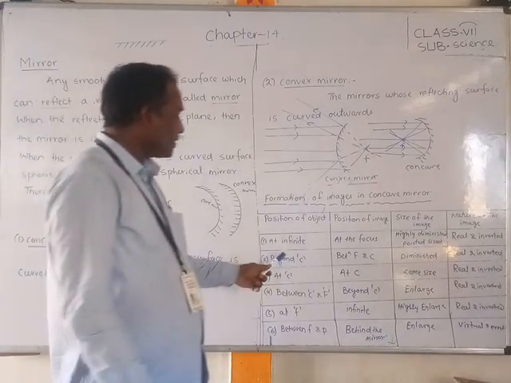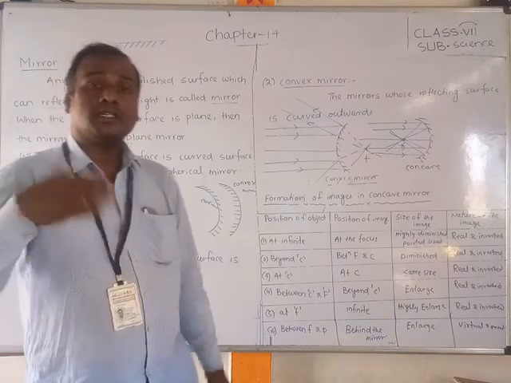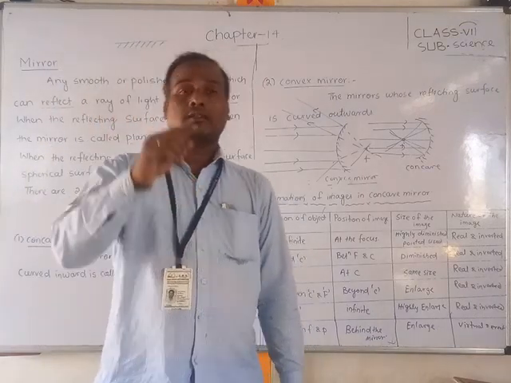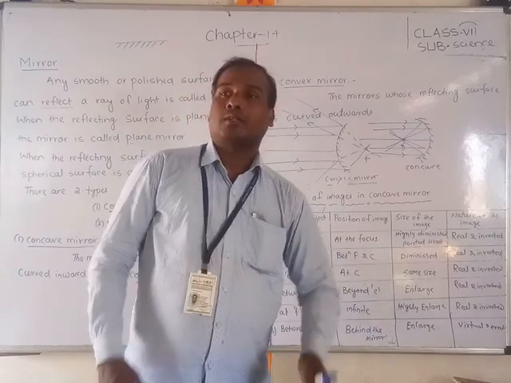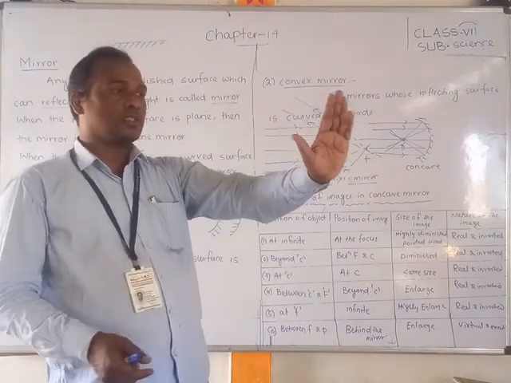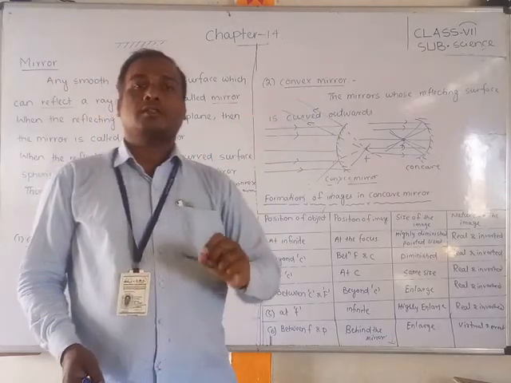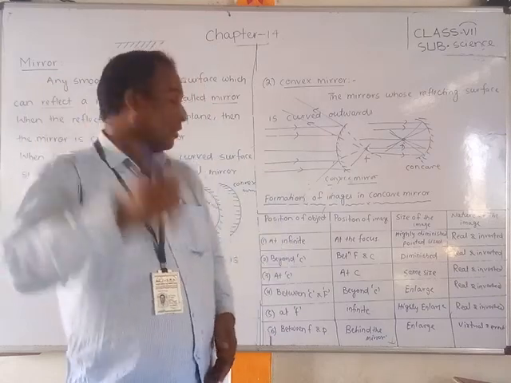The second one is what, students? Beyond the C. When the object is beyond C, where will the image fall? Beyond C means between F and C. Whenever the object is placed beyond C, the center of curvature, just behind it, where will the image fall? Between the center of curvature and F.